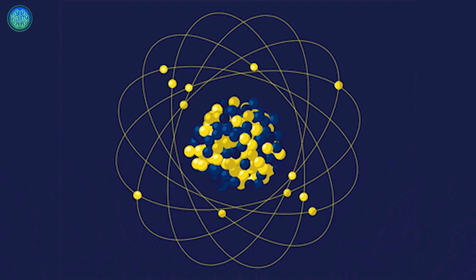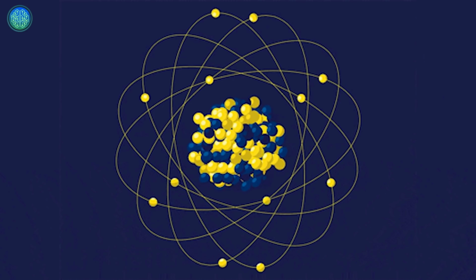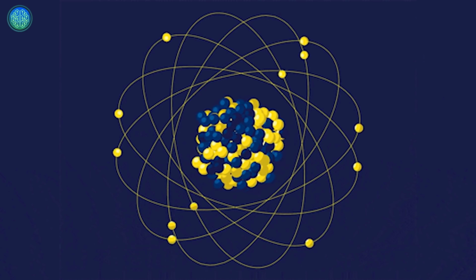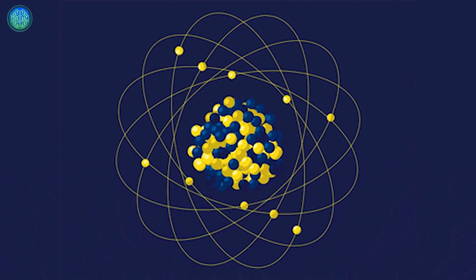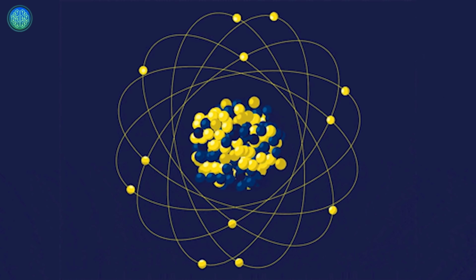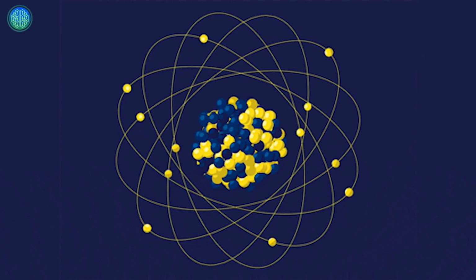The point here is this. The electron has a very limited, precise, and specific location it can occupy around the nucleus. This depends on the electron's energy. The positions where an electron can be found are strictly defined by rigid rules. It's either one or the other. There's no in-between. Think of it like stair steps. An electron can be on the first step or the second. It can't be in between.